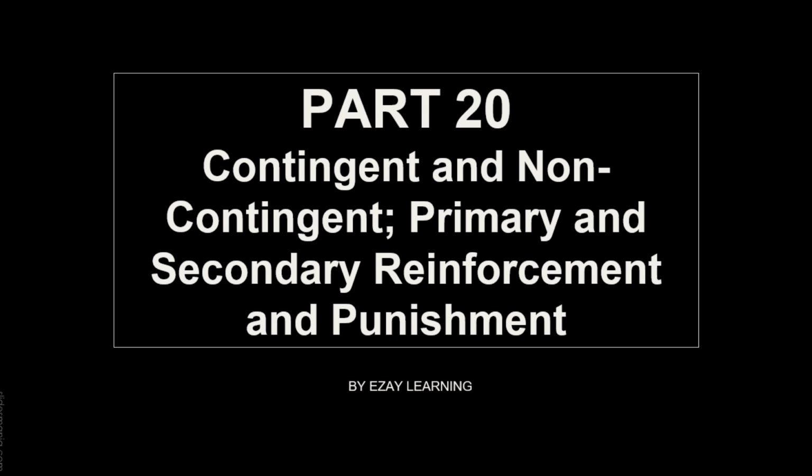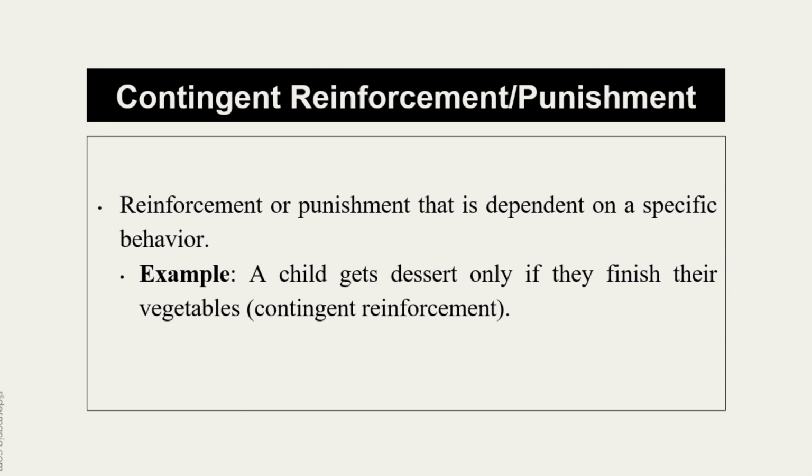So we are going to start with the contingent reinforcement and punishment. Remember this term contingent with the word conditional. Whenever we are talking about contingent reinforcement and punishment, it means that the reinforcement or punishment is conditional, dependent on a specific behavior. So, if a specific behavior is occurring, then the reinforcement or punishment will be provided. It is conditional, it is contingent. Example, a child gets dessert only if they finish their vegetables. Contingent reinforcement because they will get the dessert only if they do a specific behavior.